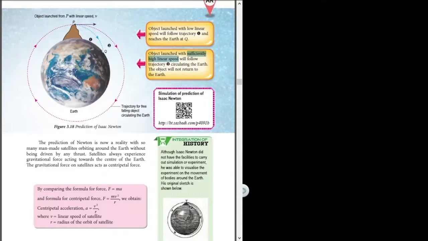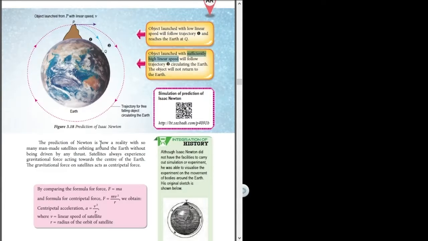Hello guys, in this video we will look into the centripetal force that we had learned before and how we can relate the centripetal force with this chapter, gravitation.